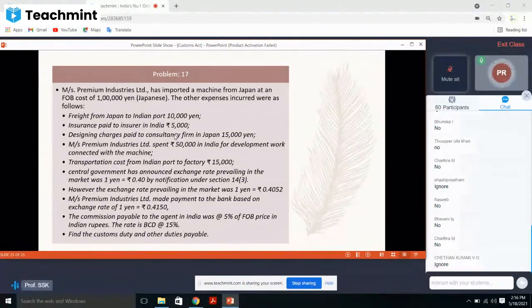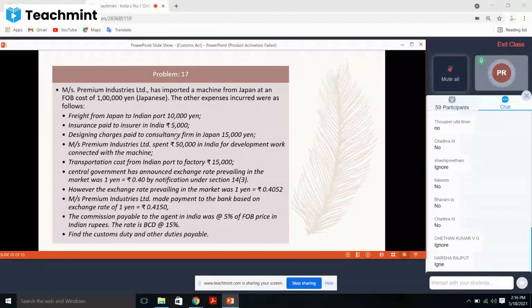Here they have given the rates. Central government has announced the exchange rate prevailing in the market, 1N is equal to 0.4, by notification under section 14 subsection 3. However, the exchange rate prevailing in the market was 1N is equal to 0.4052.